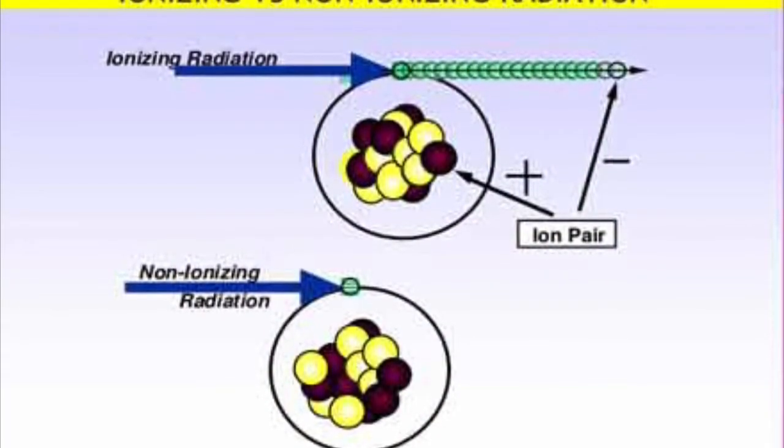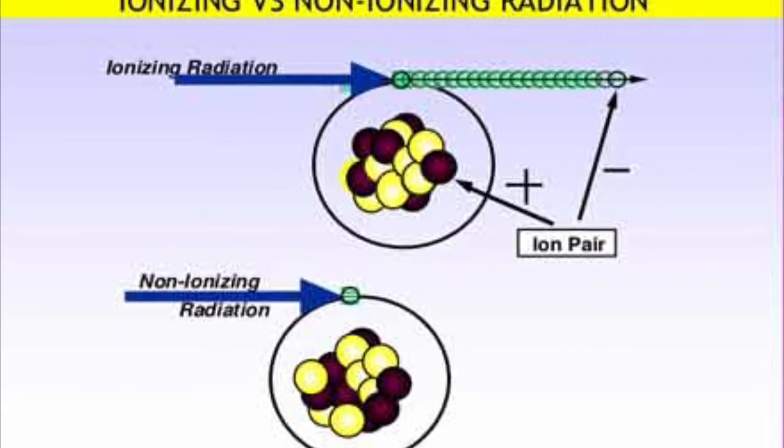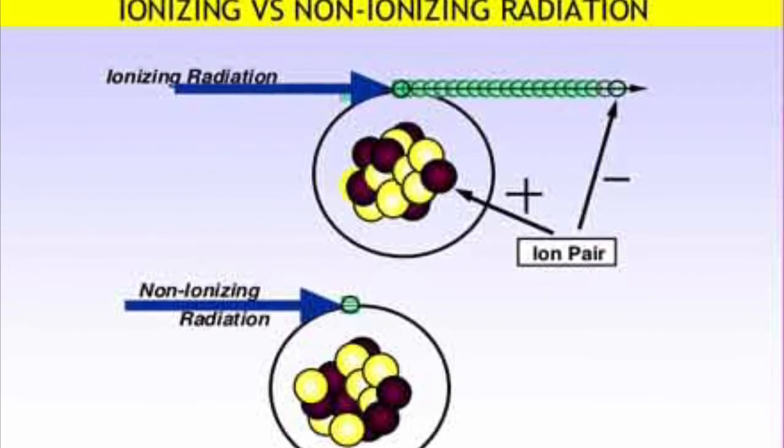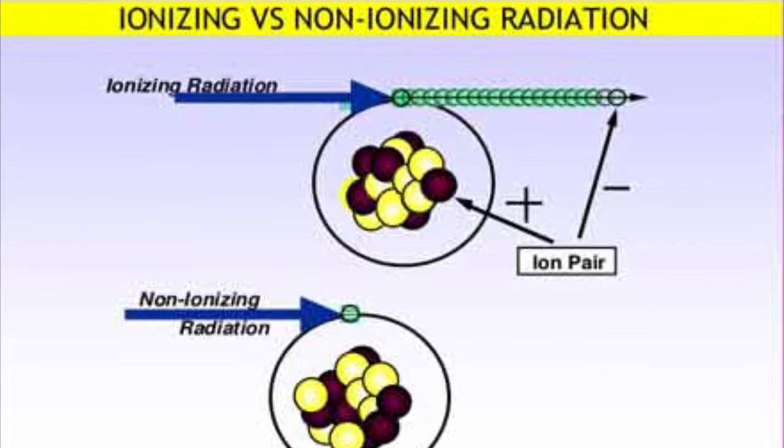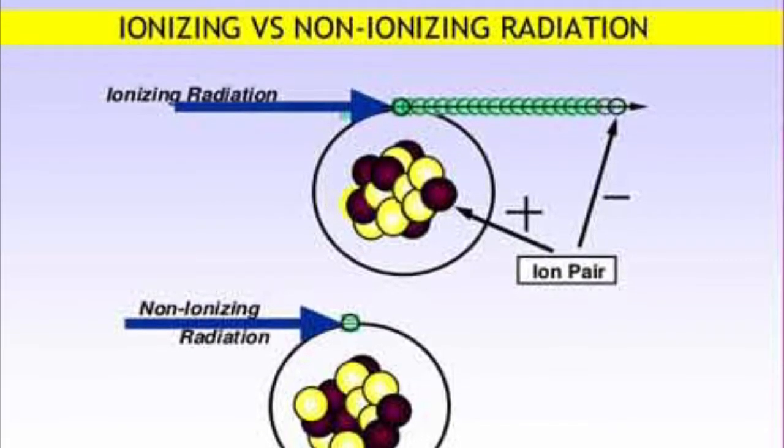Lower energy radiation is called non-ionizing radiation. That is, this radiation does not contain enough energy to excite electrons into leaving atoms. Artificial light is non-ionizing, which is why it has no effect on the frisbee.